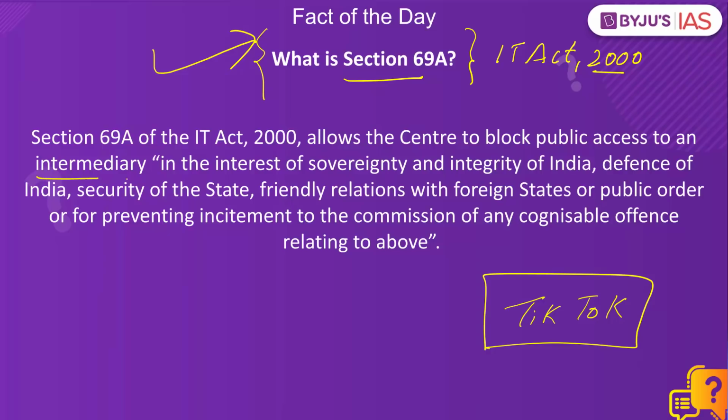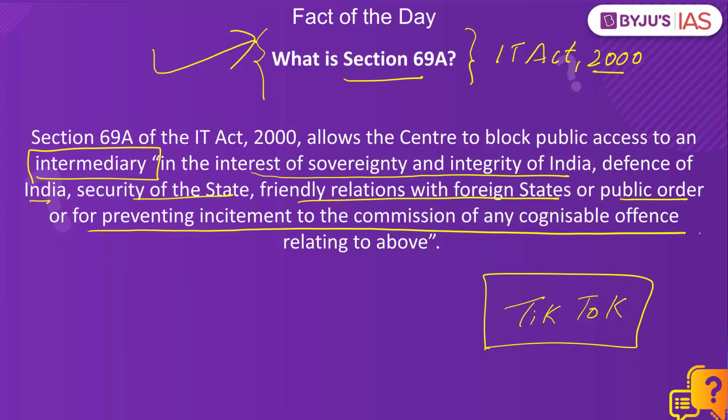You can block an intermediary, and this intermediary can be a website, it can be an app, it can be a news portal, anything. But on what grounds? In the interests of sovereignty and integrity of India, defense of India, security of the state, friendly relations with foreign states, or public order, or for preventing incitement to the commission of any cognizable offense.